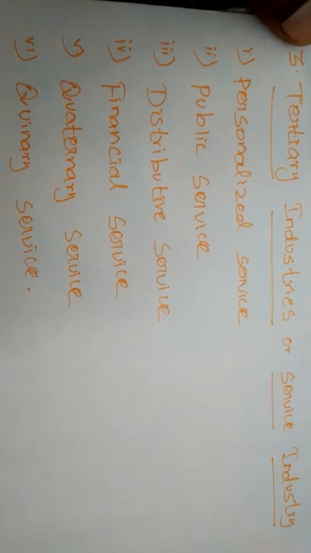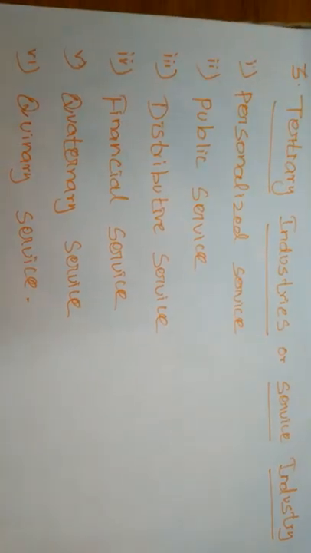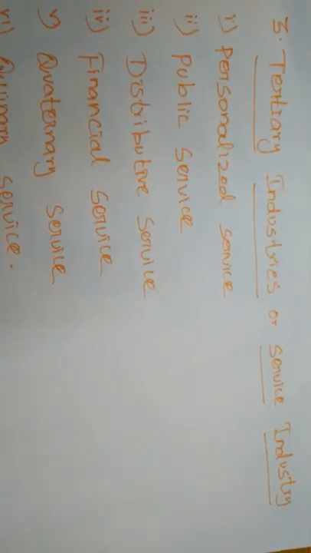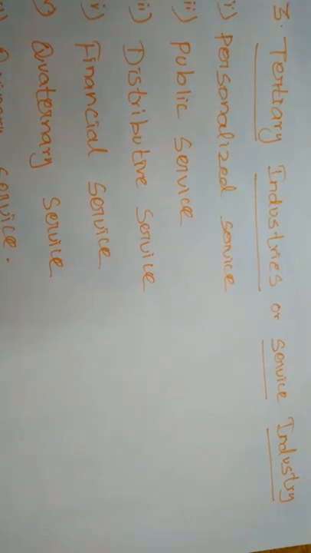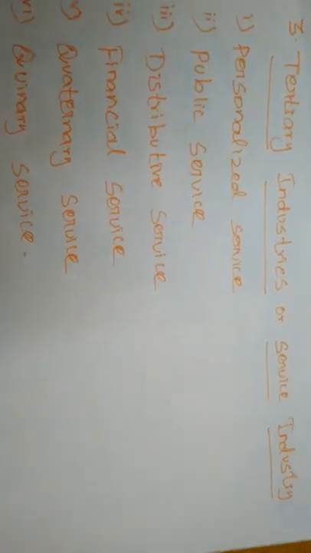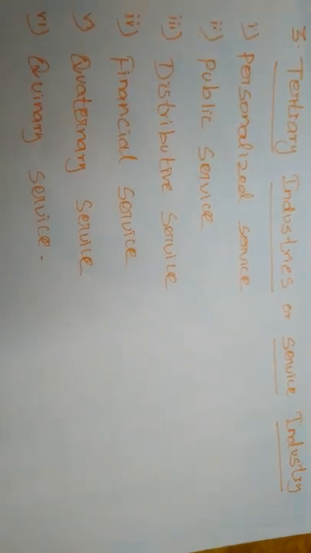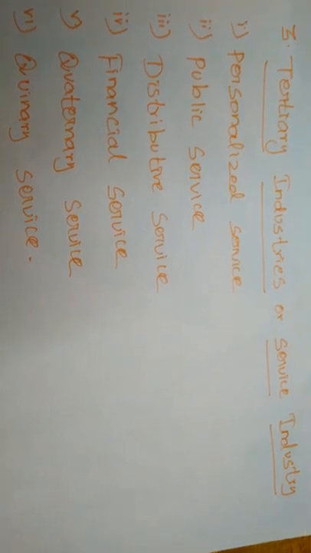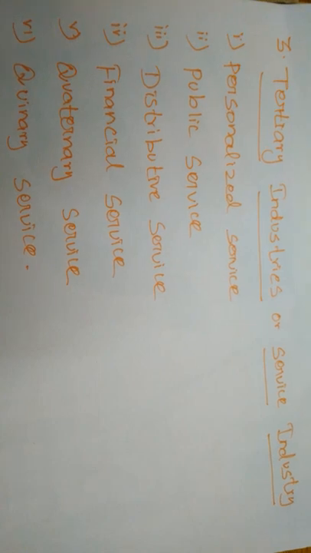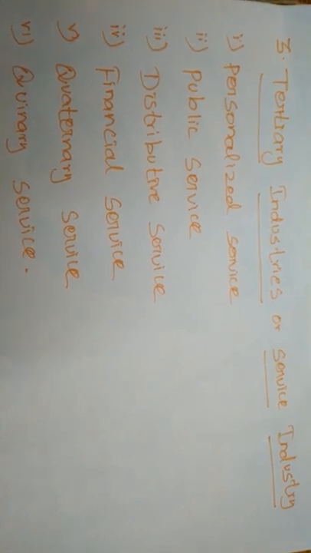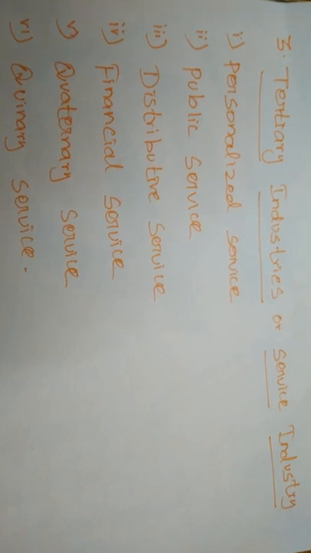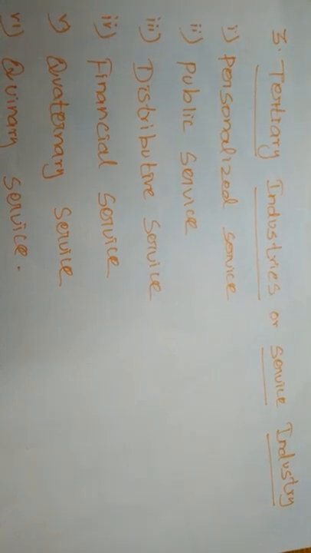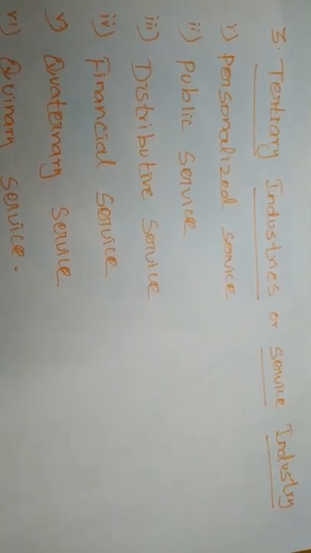Next one is tertiary industries or service industries. This type of industry does not produce goods. These industries produce utility services and sell them at a profit. What services are we using these days in our world? Everything is also considered as service industries. For example, telecommunications, water, defense, police, and the things that are not purchased or produced individually, that is called service industry.